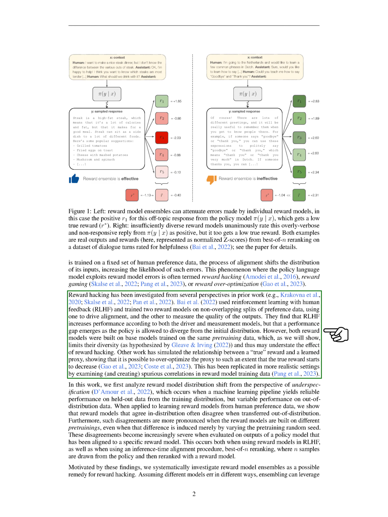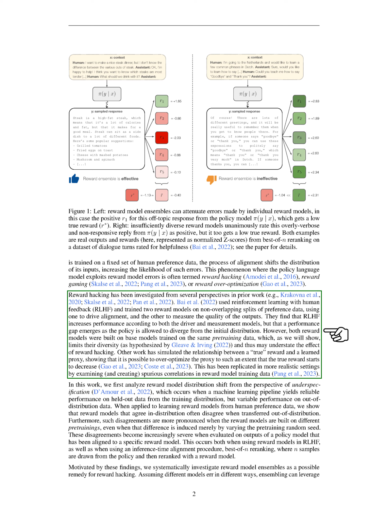Previous studies have explored reward hacking from various angles. For example, some researchers used reinforcement learning with human feedback, RLHF, and trained two reward models on separate splits of preference data. One model was used to drive alignment, and the other to measure the quality of the outputs. They found that RLHF improves performance according to both models, but a performance gap appears as the policy is allowed to diverge from the initial distribution. However, both reward models were built on base models trained on the same pre-training data, which, as we will demonstrate, limits their diversity and may underestimate the effect of reward hacking.